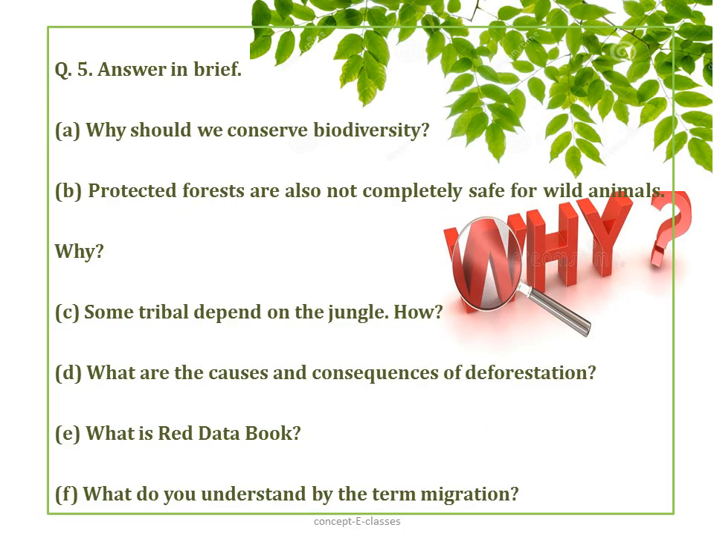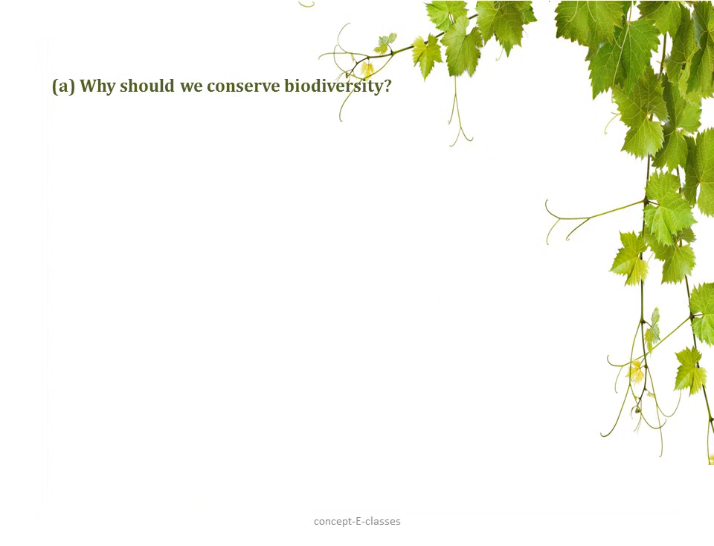Question number 5. Answer in brief. A. Why should we conserve biodiversity? B. Why are protected forests not completely safe for wild animals? C. Explain how some tribals depend on the jungle. D. What are the causes and consequences of deforestation? E. What is Red Data Book? And F. What do you understand by the term migration?